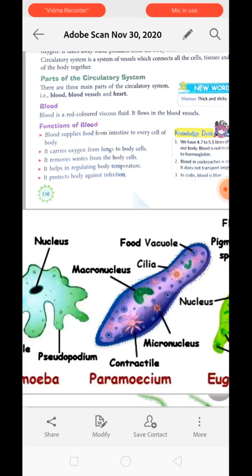Blood absorbs nutrients from the small intestine and passes them to all living cells, whereas it takes oxygen from the lungs and passes it to all the body cells. It helps to regulate the body temperature, and it also protects the body against infectious particles which may cause disease. It kills the germs before they can infect us.